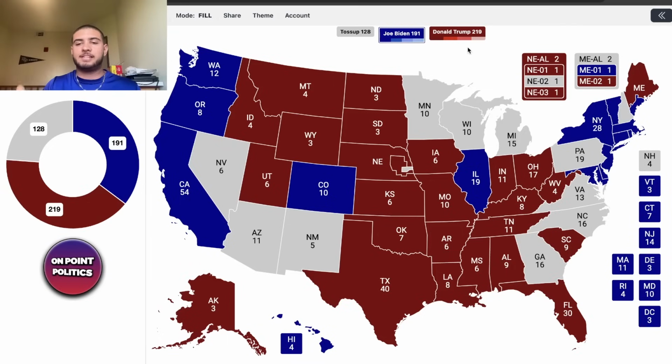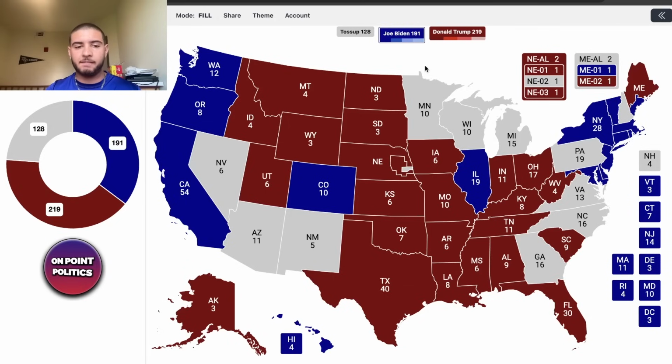And so I'm going to do states that were characterized as under 10 points as of right now. And we're going to be filling out those states in the lean, tilt, and likely category. Tilt being under 1%, lean being between 1 to 5, and likely being 5 to 10 percentage points. And we're going to be going through all these swing states here and really gauging what's going to really happen in these states.